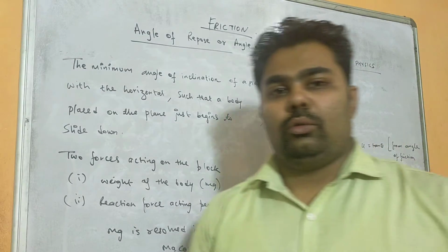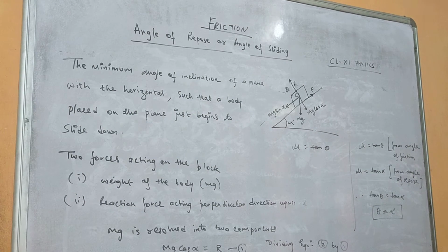Okay, so this is a short derivation where you are asked to prove that angle of friction equals angle of repose. So theta equals alpha.